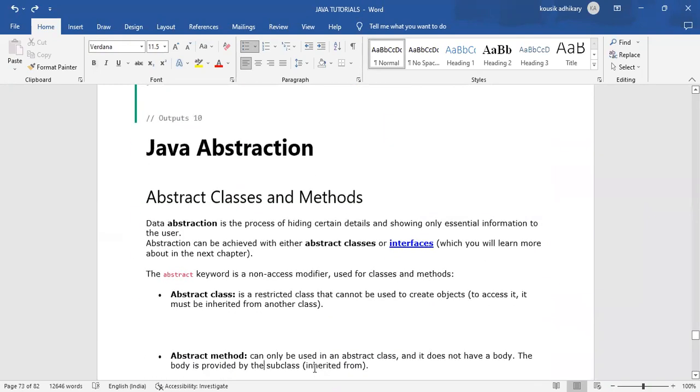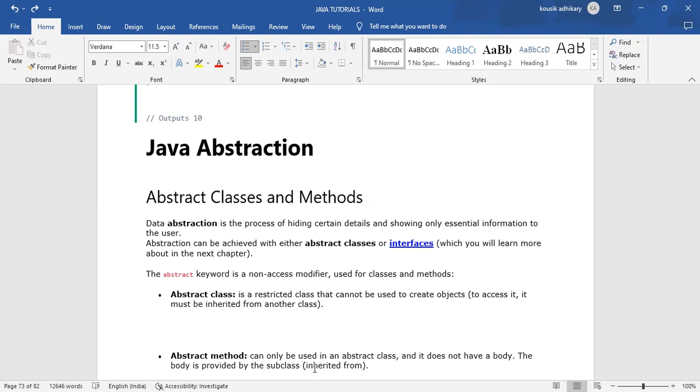Java abstraction: abstract class and method. Data abstraction is the process of hiding certain details and showing only essential information to the user. Abstraction can be achieved with either abstract classes or interfaces.